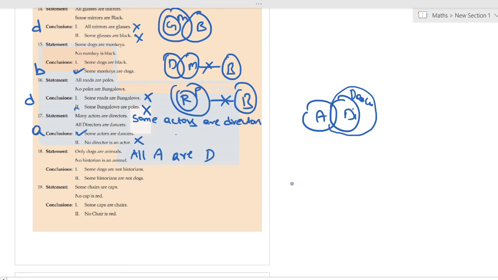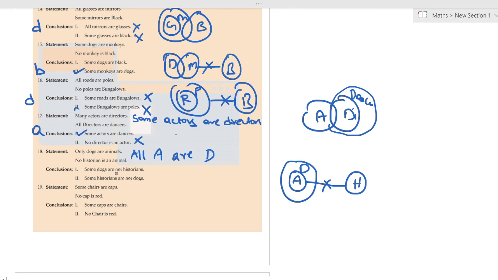So if all animals are dogs and no historian is an animal, then some dogs are not historians. See, here we can conclude that some dogs are not historians.